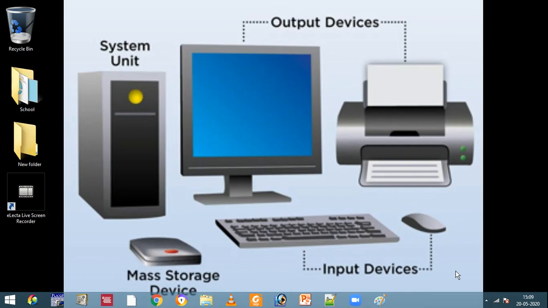Hello students, welcome to our computer class, and in this class we will see introduction to Windows. That means we will see what happens when we start a computer, and after the computer is started, what is there in the computer. We will see all those things. Okay, what happens when we start a computer? That means when we turn on the power, what happens?